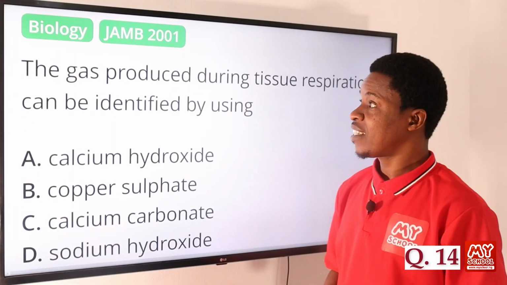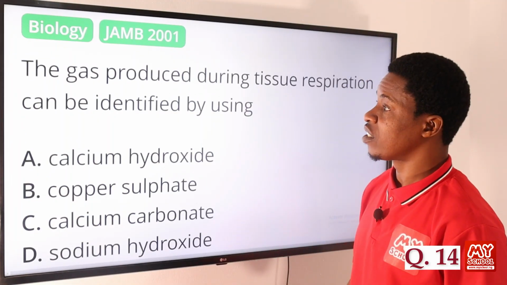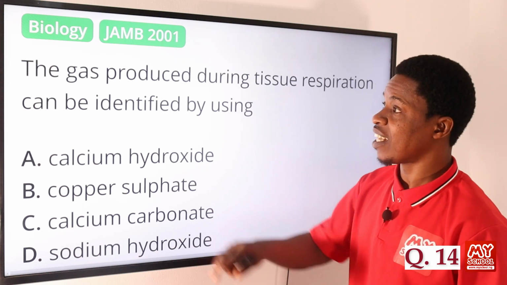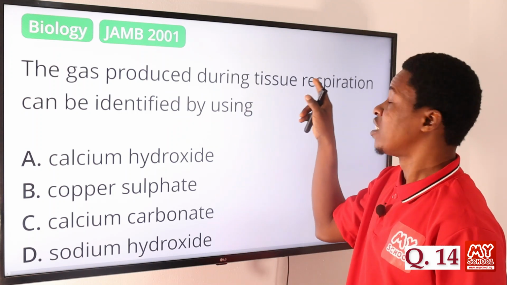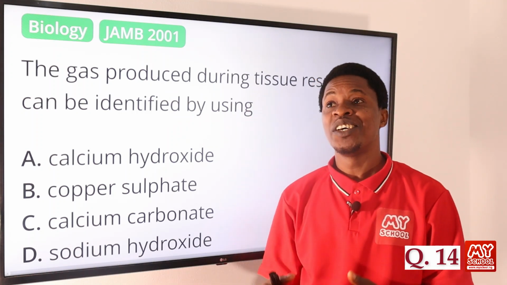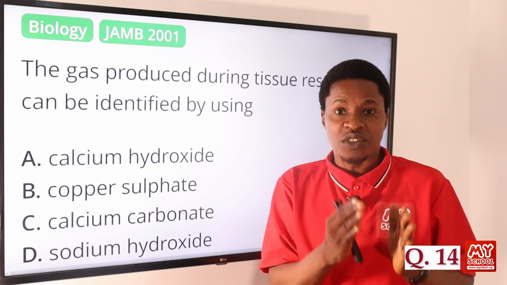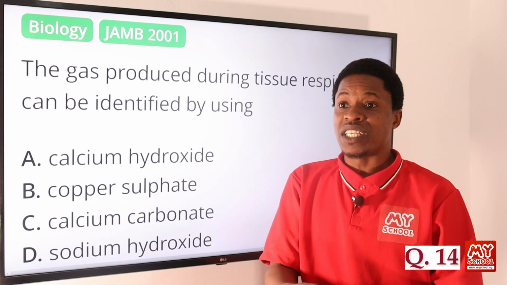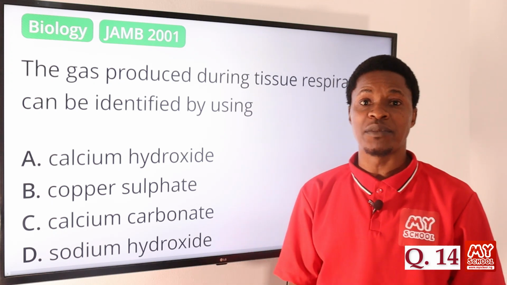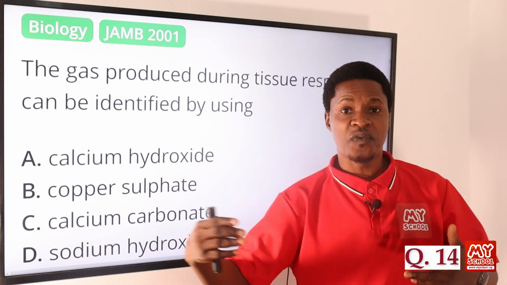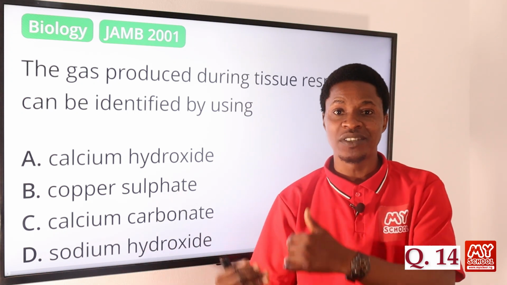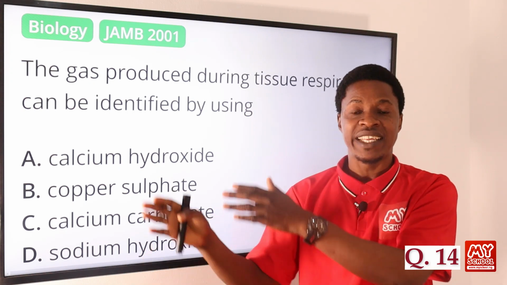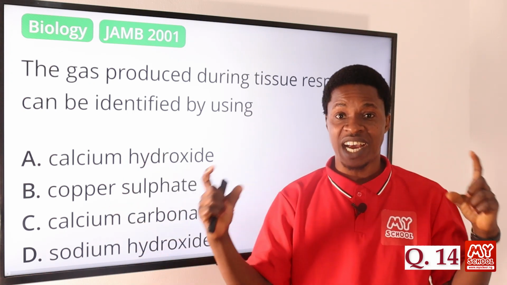Question 14. The gas produced during tissue respiration can be identified by using what? The first question you need to ask is, what gas is produced during tissue respiration? During tissue respiration, we have the food that is consumed, which can be your carbohydrate, undergoing aerobic respiration. That means it reacts with oxygen to form CO2, carbon dioxide, and then water and energy. That is the reaction.